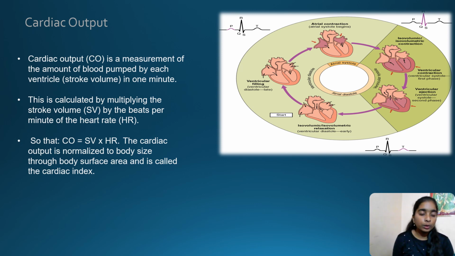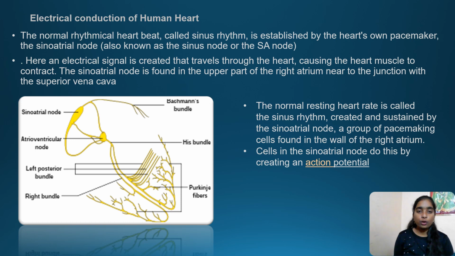Here is the cardiac output. How is the cardiac output measured? Firstly, the cardiac output is a measurement of the amount of blood that is pumped by the ventricle, or stroke volume, in one minute. This is calculated by multiplying the stroke volume, SV, by the beats per minute of the heart rate, HR. So CO is equal to SV times HR, that is, stroke volume times heart rate. The cardiac output is normalized to body size through the body surface area, and this is called the cardiac index. And now the electrical conduction of the human heart.